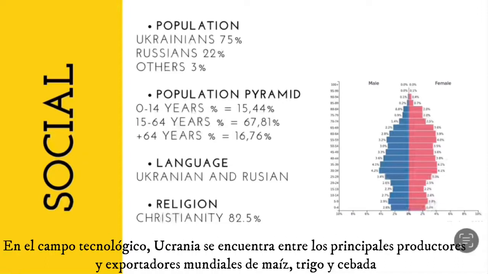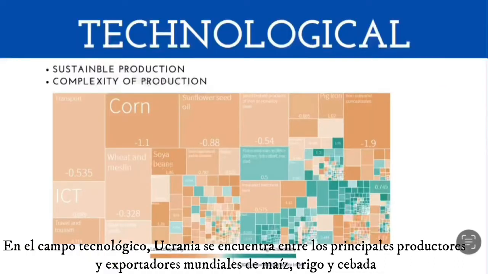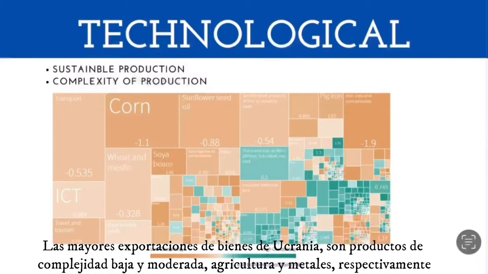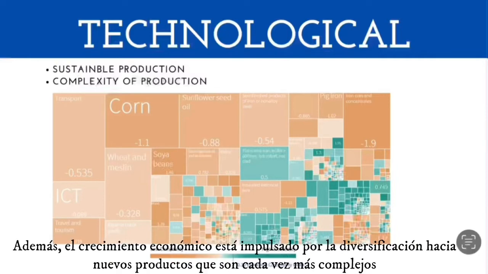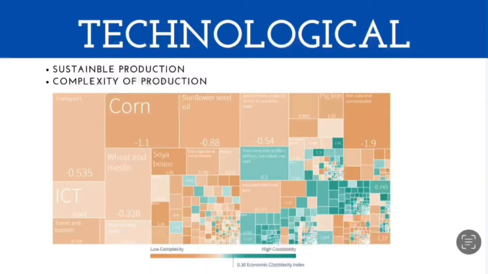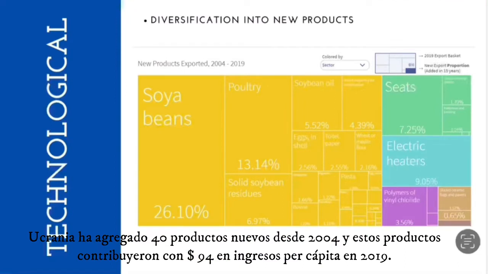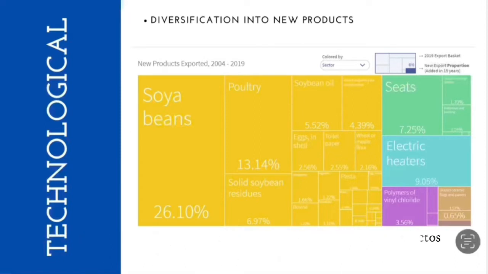In the technological field, Ukraine is among the world's leading producers and exporters of corn, wheat, and barley. Ukraine's largest good exports are in products of low and moderate complexity, like agriculture and metals. Also, the economic growth is driven by diversification into new products that are incrementally more complex. Ukraine has added 40 new products since 2004, and these products contributed $94 in income per capita in 2019.